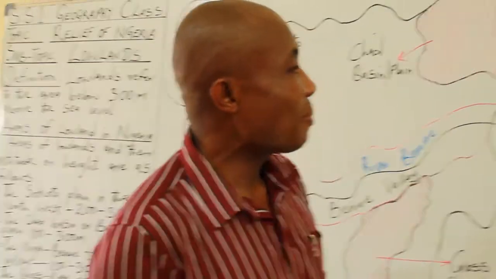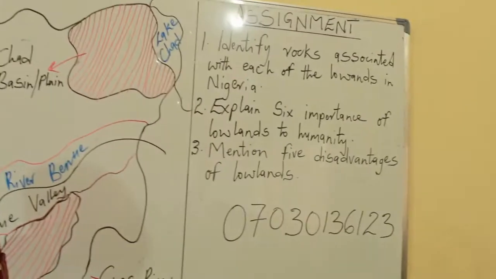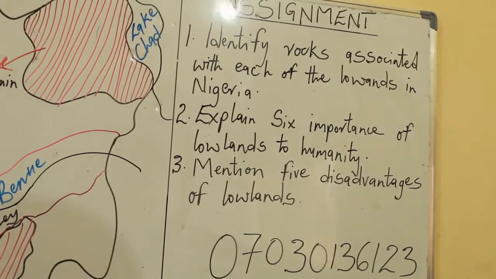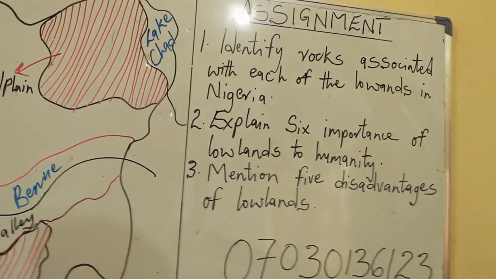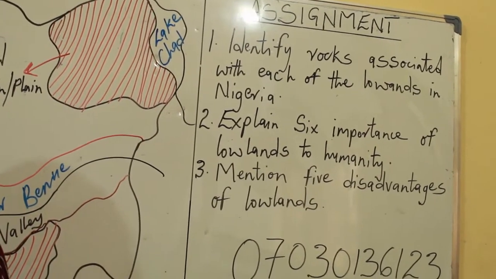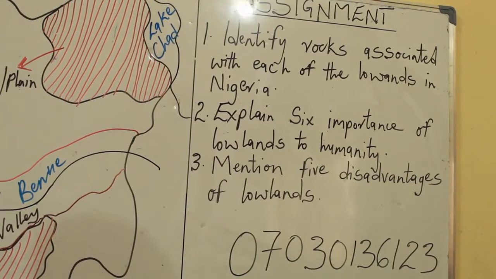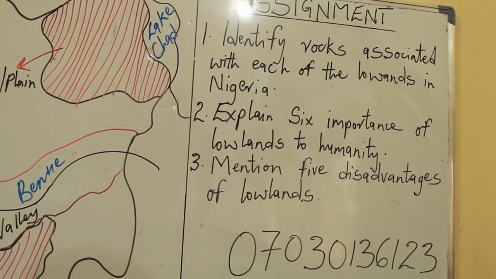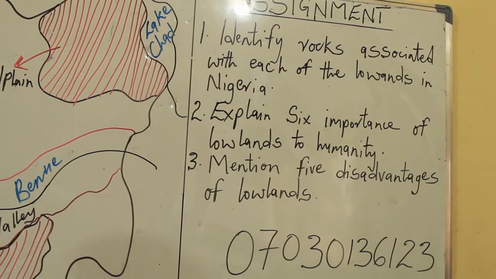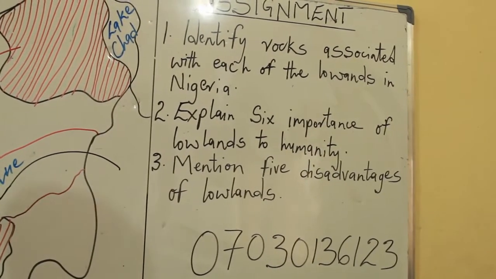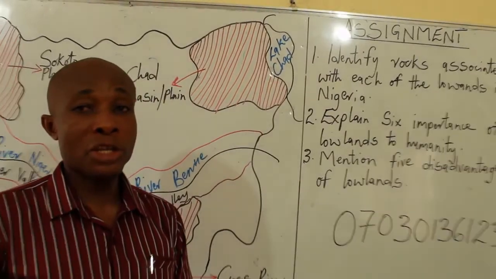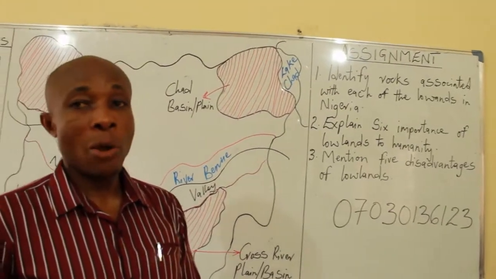Number 2, explain 6 importance of lowlands to humanity. You can say lowlands to man, but humanity, I just generalize it. Then lastly, mention 5 disadvantages of lowlands. Please make sure you form your note. Do the assignment in your note, snap and send through my WhatsApp.